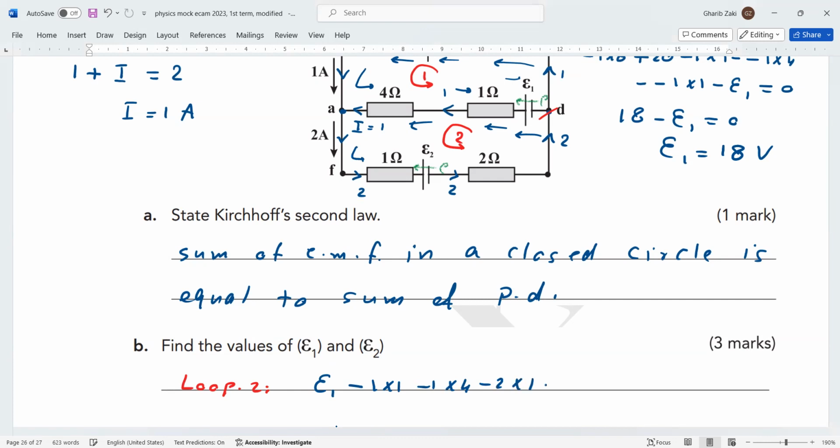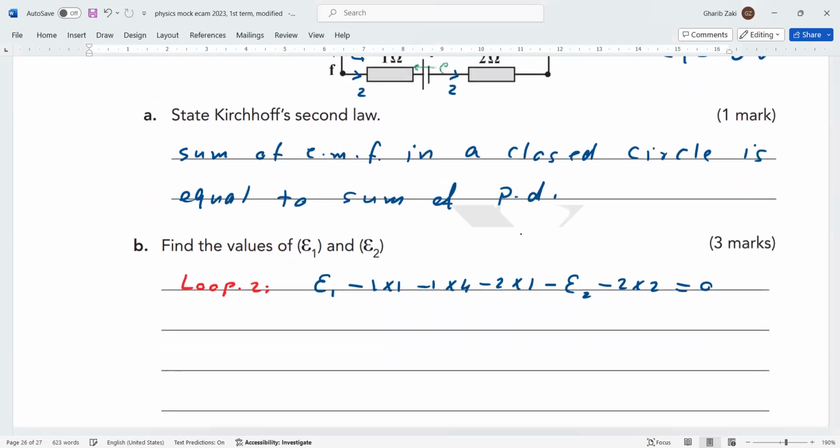E2 is opposite, so it's a negative E2. And then 2 multiplied by 2, it's negative because it's a resistor, finally equals 0. We already got E1 before, it was 18. We substitute for E1. Then 18 minus 1 minus 4 minus 2 minus E2 minus 4 equals 0.